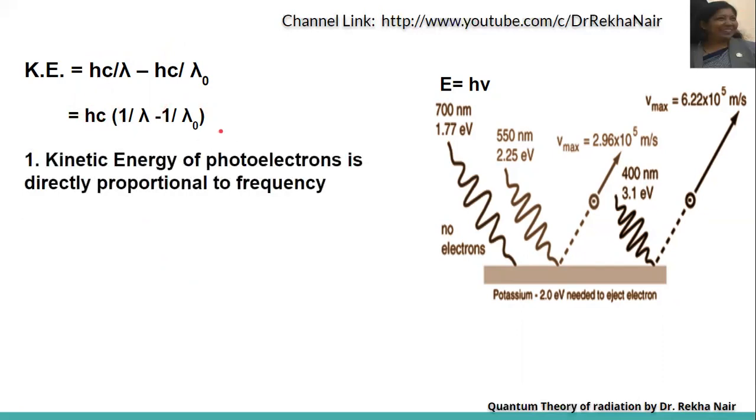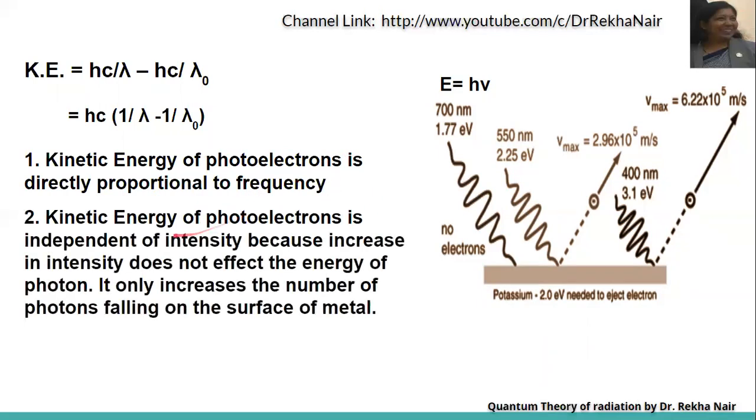But we can conclude the following points here. The kinetic energy of photoelectron is directly proportional to frequency. That is, kinetic energy is equal to h nu minus h nu 0 was the formula. So we can say that the kinetic energy of photoelectron is directly proportional to its frequency.